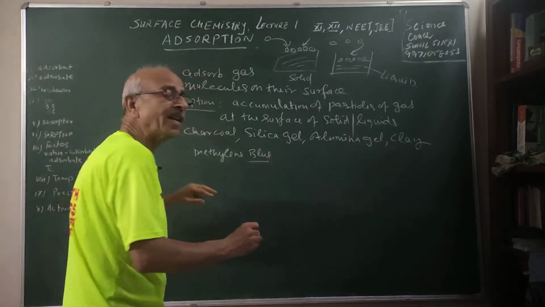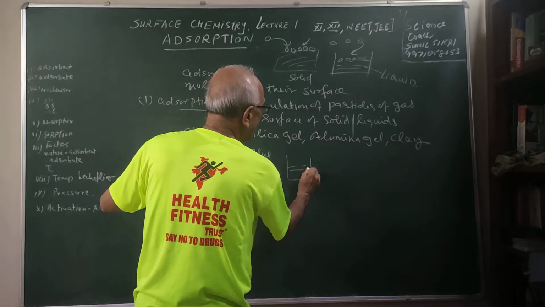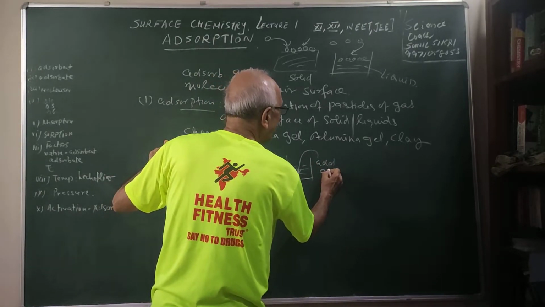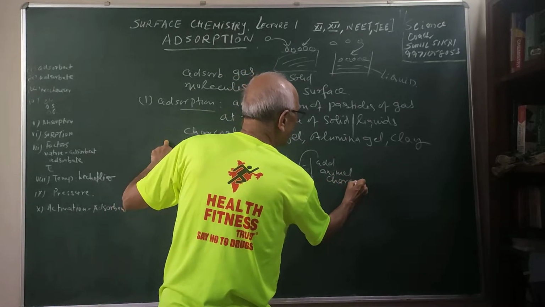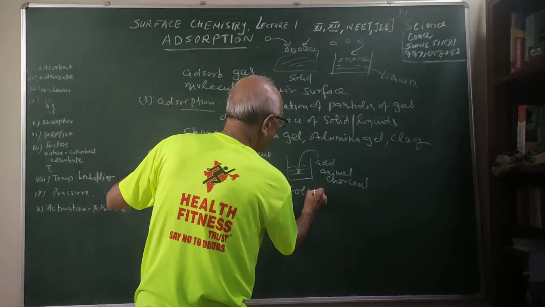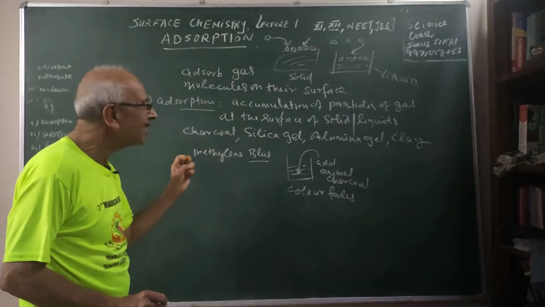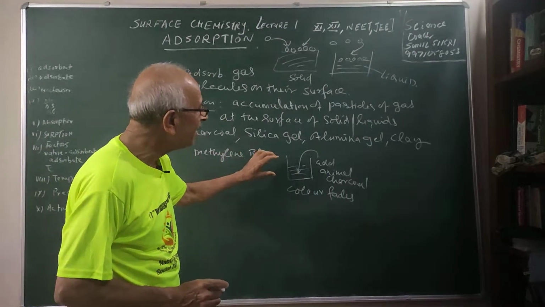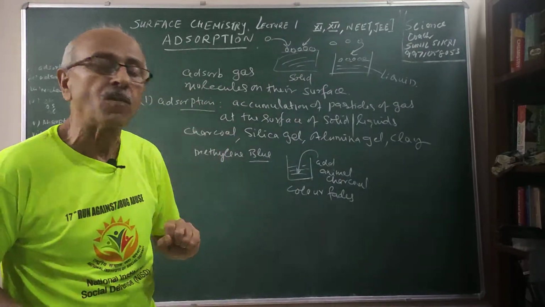Methylene blue is a dye which is blue in color, and I have a solution of methylene blue. I add charcoal. You add in this animal charcoal, what happens? The color fades. That means the particles of the dye which were present have been absorbed at the surface of the charcoal.